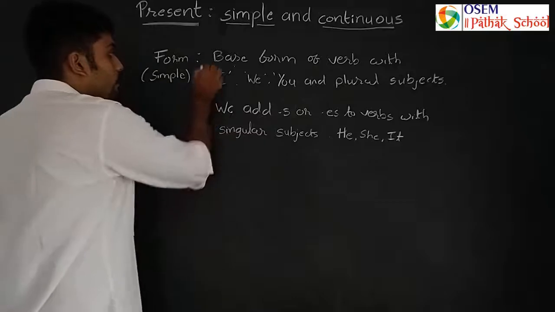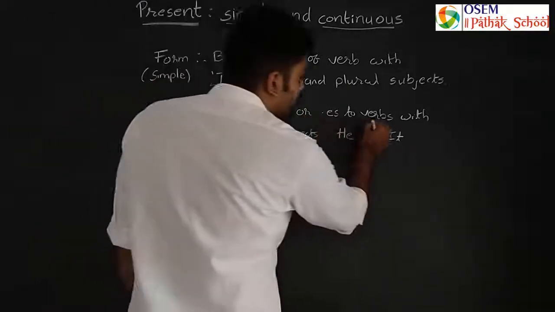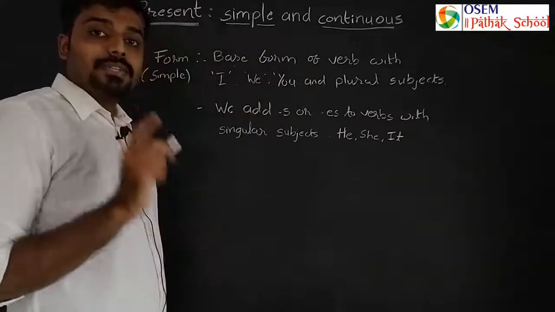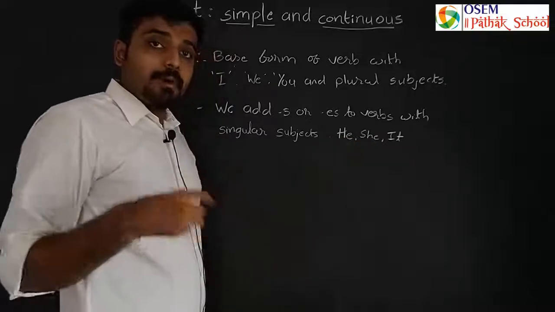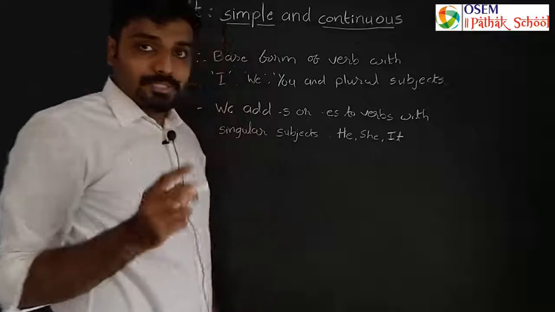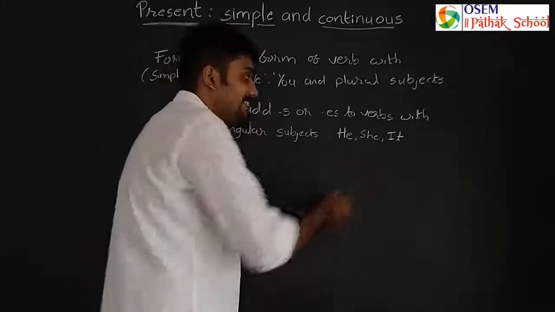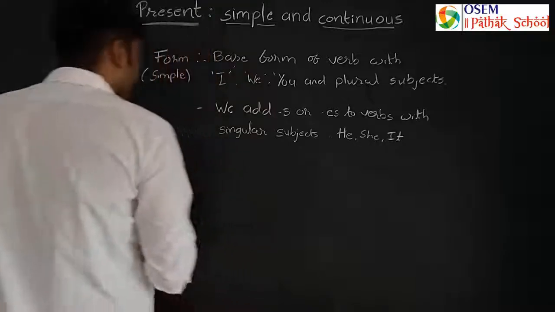Rule number 2 is we add s or es to verbs whenever we are talking about a singular noun or he, she, it. If I am talking about a boy, I will use the pronoun he. So boy is one. So he, she and it likewise are singular forms.